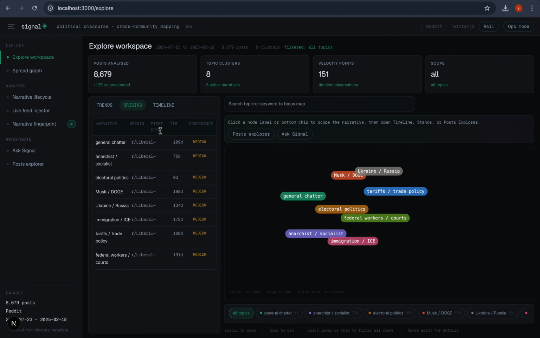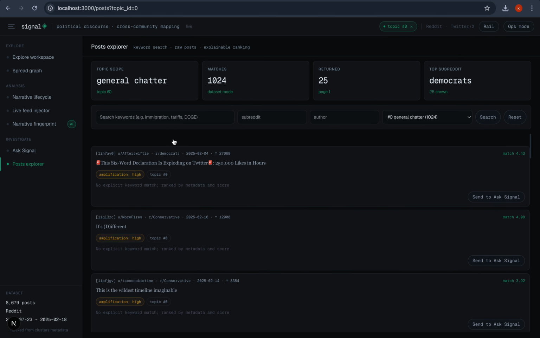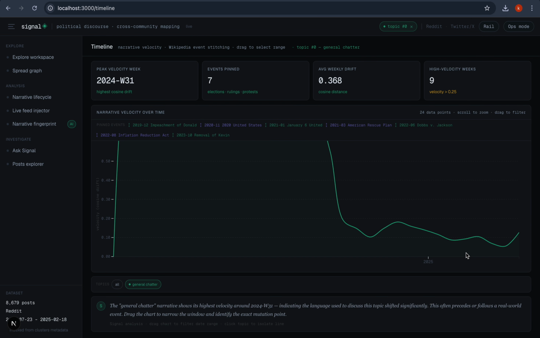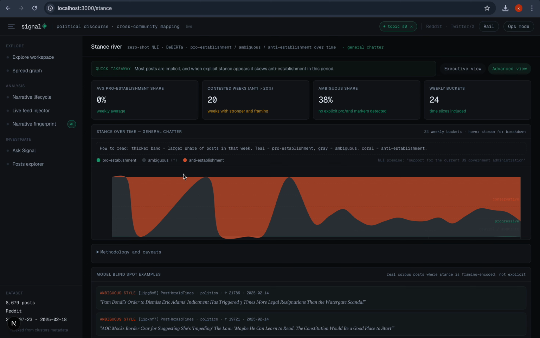So if I click on any cluster, I can view all the posts that are inside that cluster. Then I can also see its timeline, its stance. Now, what is the stance? This represents how the opinions change over time.